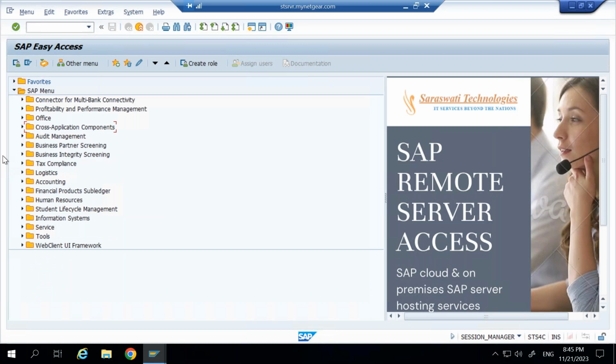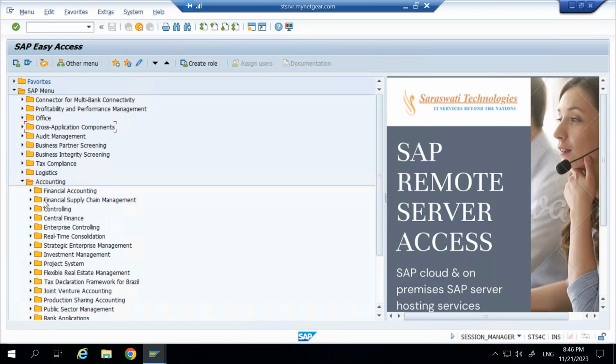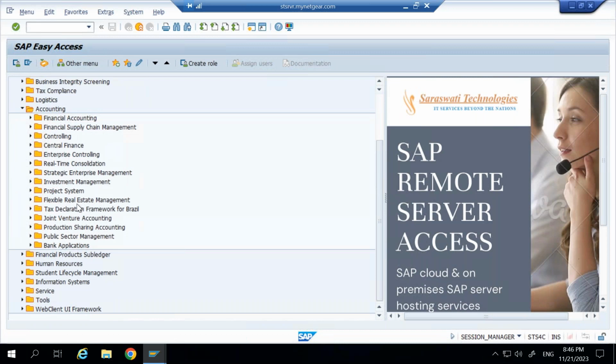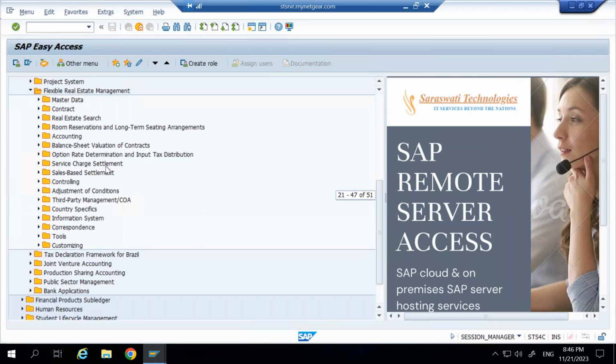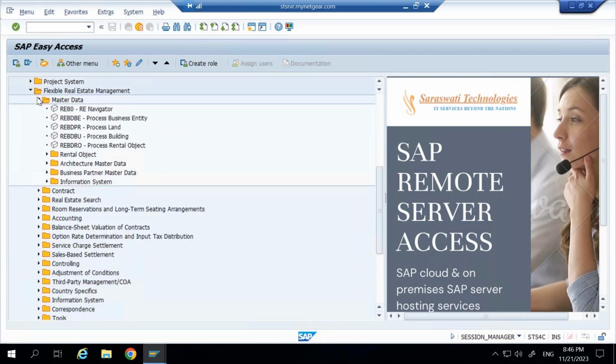So when you log in to the system, here in accounting you can find your REFX, flexible real estate management. Within this you will have the entire data: master data, contract, real estate search, room reservation and long-term seating arrangement. In the respective folder you will see the transactions. Starting from master data, this is the transaction RE80 which we are going to use widely.